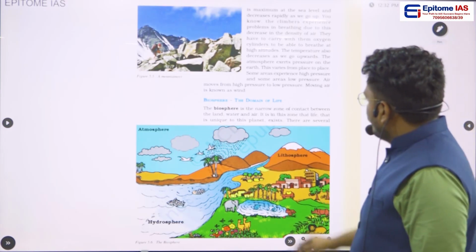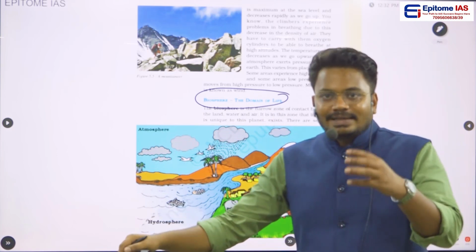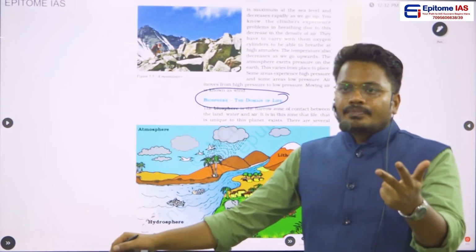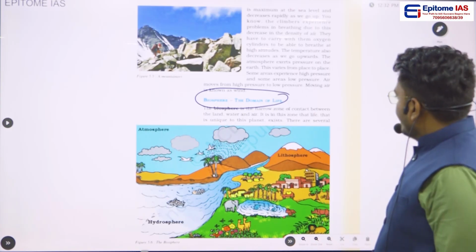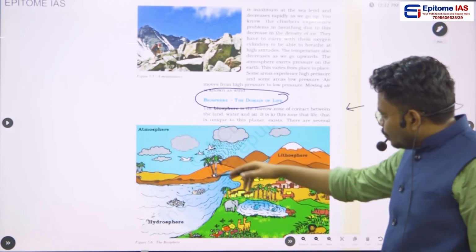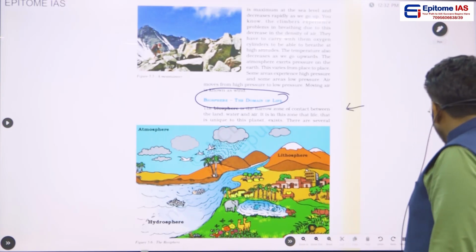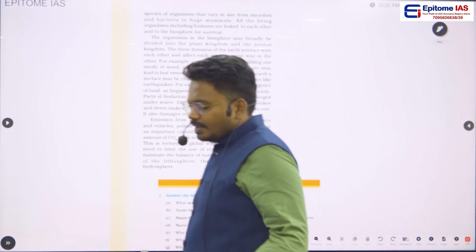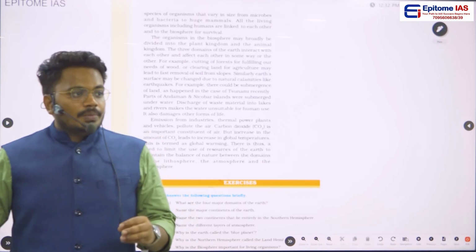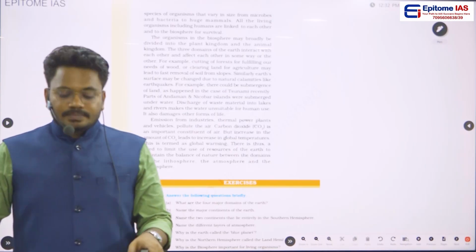And the next important point is the biosphere. So what is a biosphere? Biosphere is a narrow zone where the lithosphere, the hydrosphere, and the atmosphere are present. Okay. Because of the presence of this biosphere, this narrow zone, life survival is very easy. In this biosphere, you will find smaller species to larger species, n number of species that were created in this biosphere.